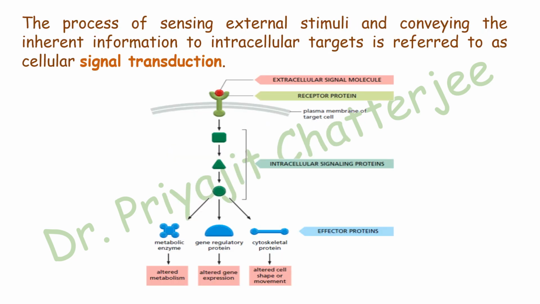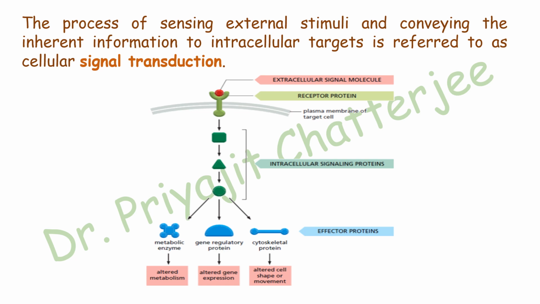The process of sensing external stimuli and conveying the inherent information to intracellular targets is referred to as cellular signal transduction. Basically what happens is that an extracellular signal molecule, which is also called a ligand, binds a receptor protein on the plasma membrane of a target cell.